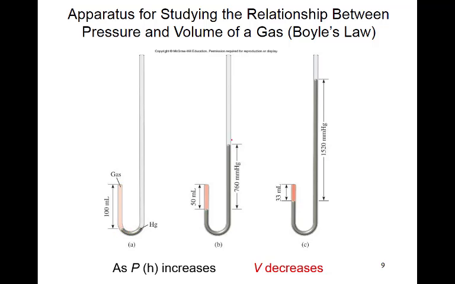If you increase the quantity of mercury, the pressure will increase. This is 1 atmospheric pressure, and the volume reduces to half. If you increase the pressure more, the volume reduces to 1/3. So this also shows that as you increase the pressure, the volume decreases, as in the experimental diagram.